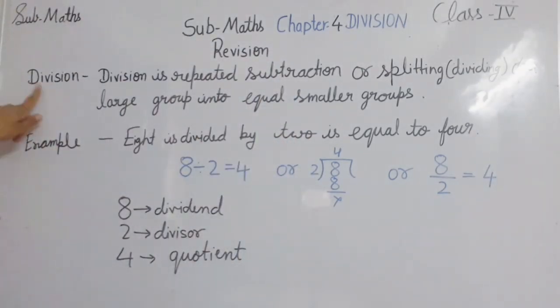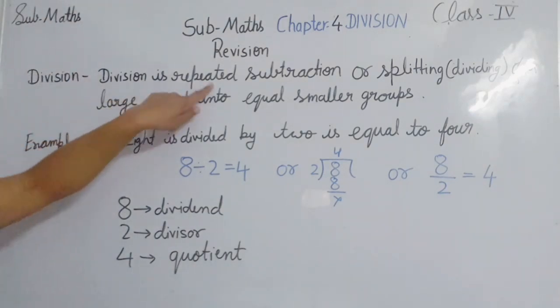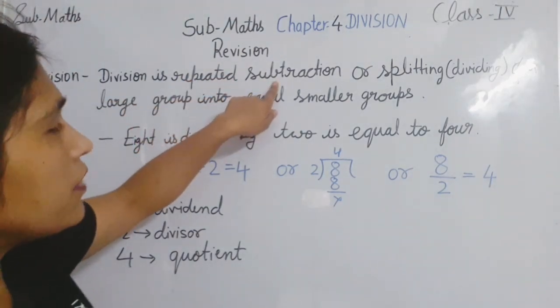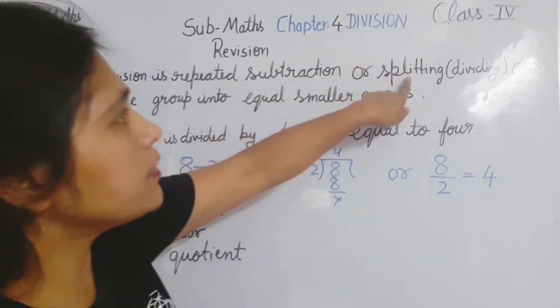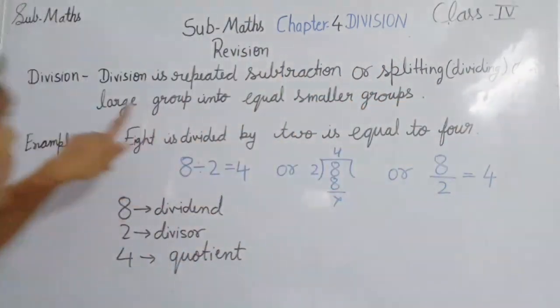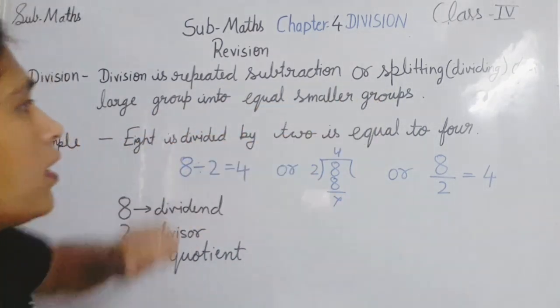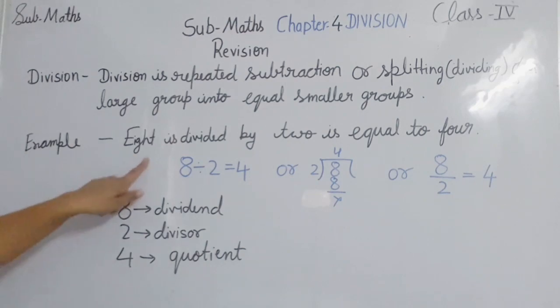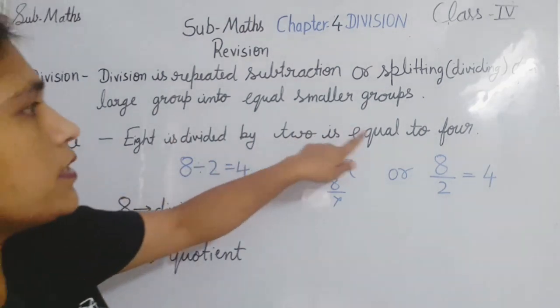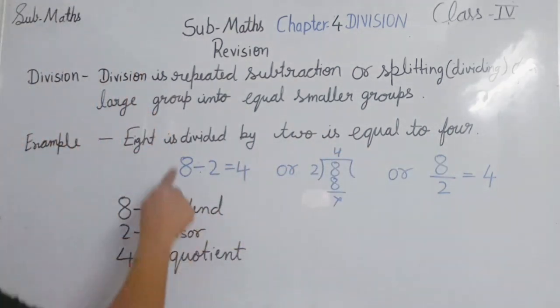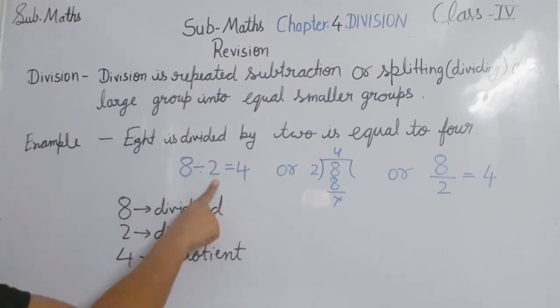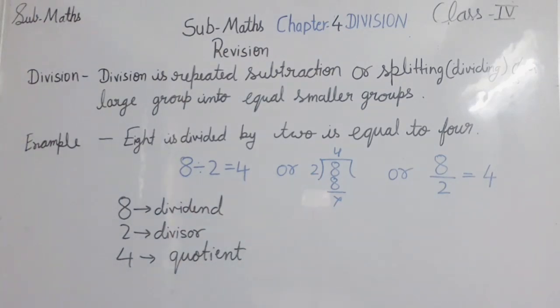What is division? Division is repeated subtraction, or you can say splitting or dividing of a large number of group into equal smaller groups. So for example, 8 is divided by 2 is equal to 4. Now 8 is a large number of group and we are dividing it in two groups. So how much are we getting? We are getting 4.